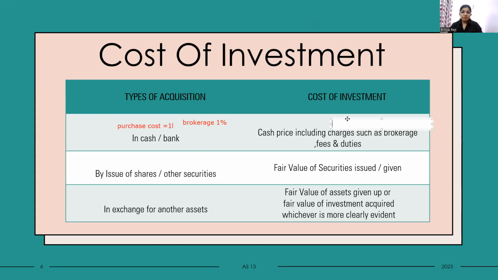The cost of the investment will include the purchase cost as well as brokerage. That is 1 lakh plus 1%, which is 1 lakh 1,000. This will be the cost of the investment recognized.